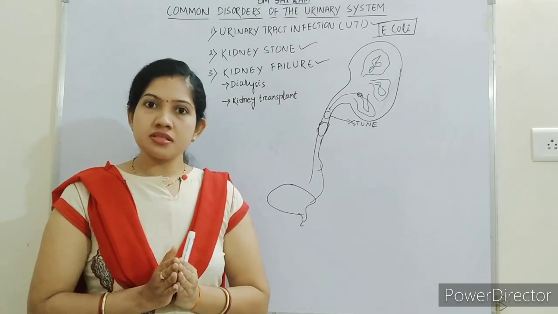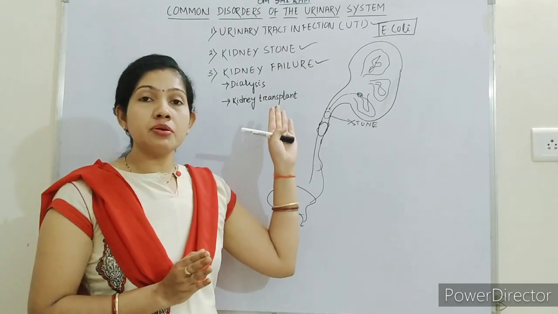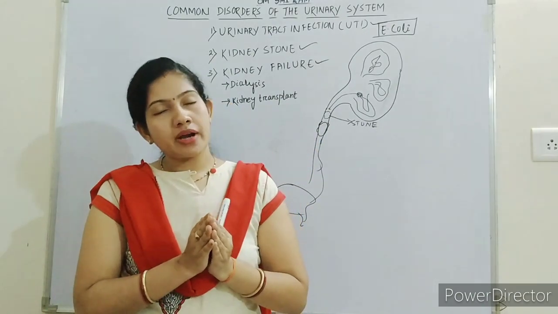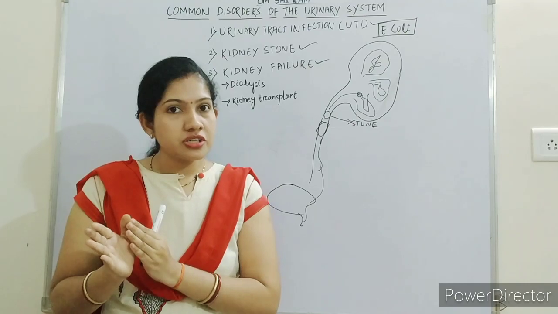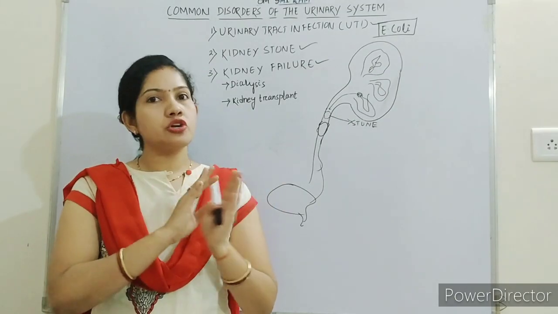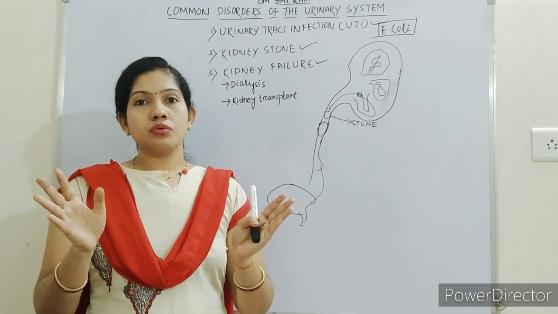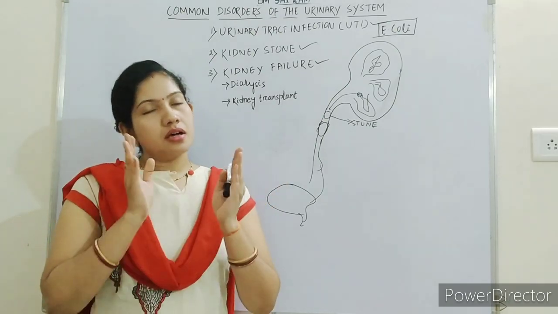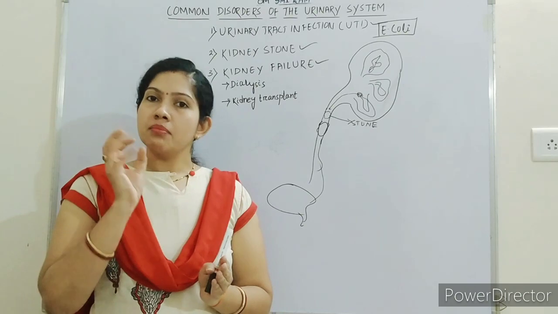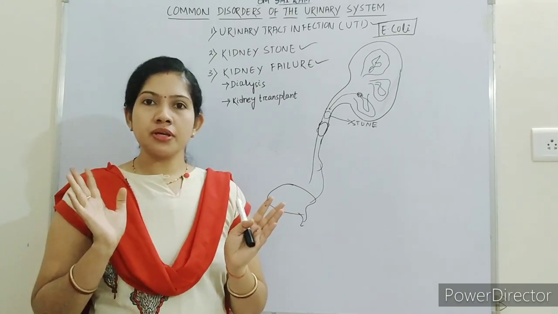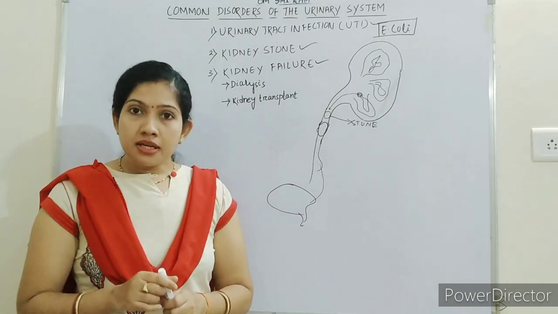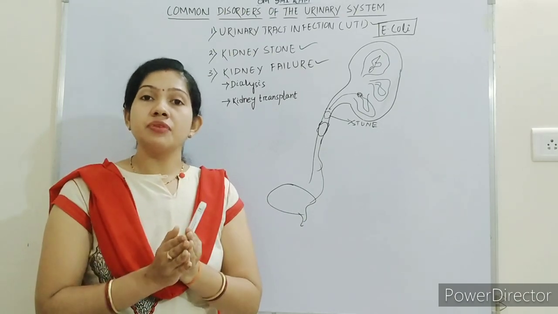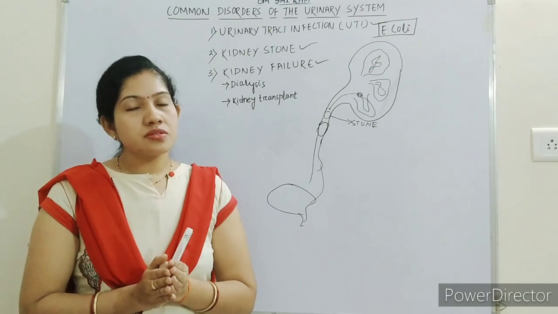But if one of the kidneys is alright and the other is not functioning, then that person does not have to undergo any kidney transplantation, because a person may also survive by having a single kidney. If both kidneys fail, then it is very dangerous.